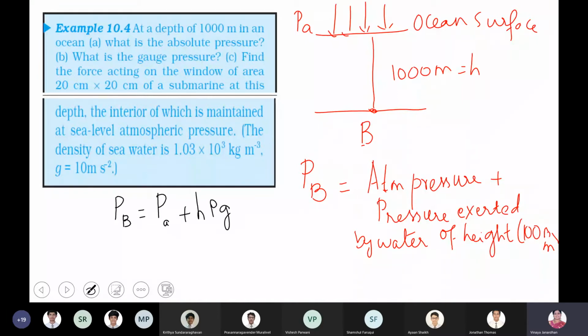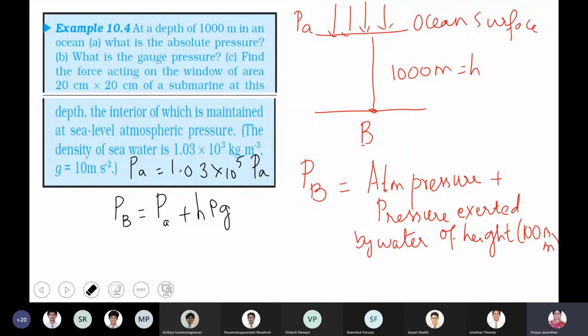Now, the atmospheric pressure they haven't given. PA is equal to 1.03 times 10 to the power of 5 Pascal. This is your atmospheric pressure. The height is 1000 meters. Density of seawater is given as 1.03 times 10 to the power of 3 kilogram per meter cube. g is given as 10. Will you be able to find it? The only thing is that first you need to look at the powers. When you're adding two physical quantities, the power should be the same.